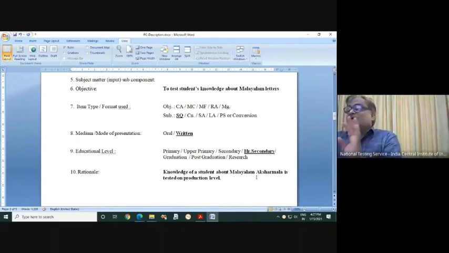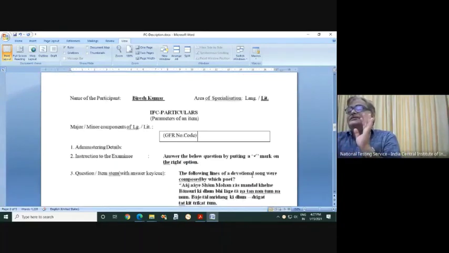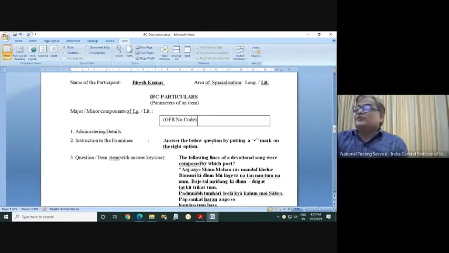Now, the next question is an objective type literature question. You see, the specialization is literature, and the item writer is the same, V.S. Kumar. Administrative detail, nothing. Answer the below questions by the author and contribution aspect for literature. She has only placed it there in the language part. This question comes under the aspect of authors and contributions. Now I have given the instruction: answer the following question by putting a tick mark on the right option.